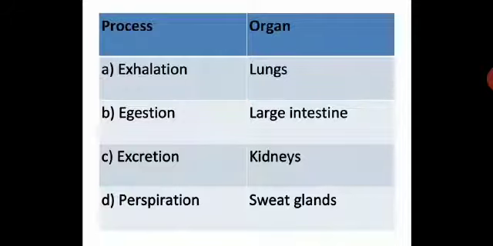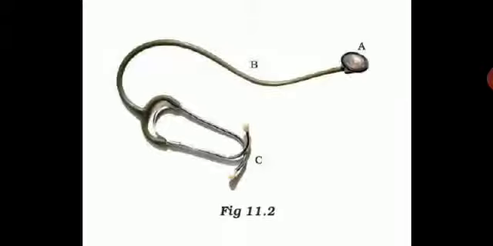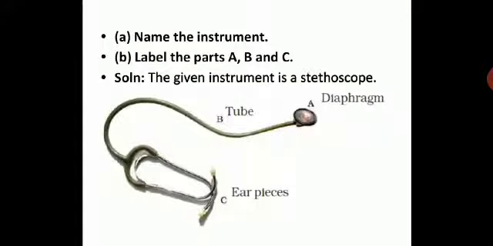I hope this is very clear with you. Next, we will observe figure 11.2 and answer the given questions. Here you have a stethoscope where they have marked different parts of the stethoscope A, B, and C. So you have to name the instrument and label the parts A, B, and C. The given instrument is a stethoscope, very simple.